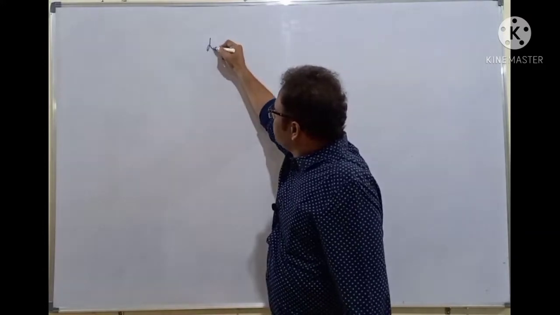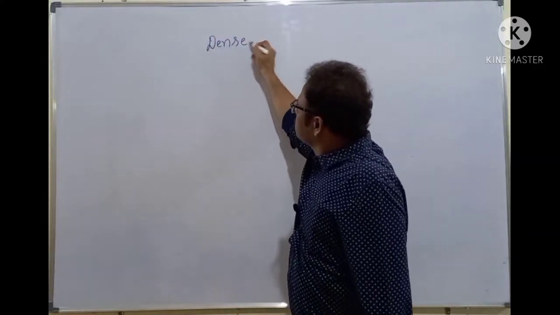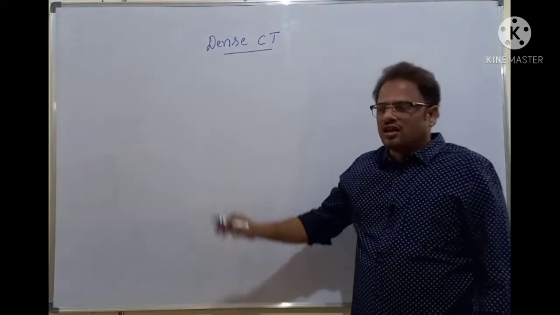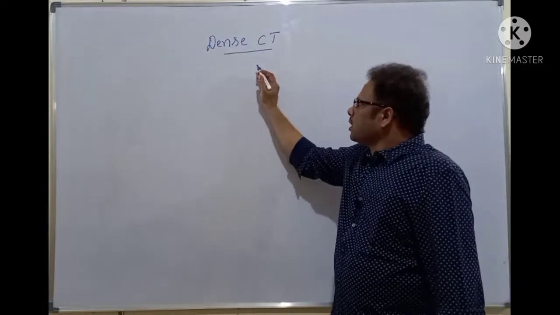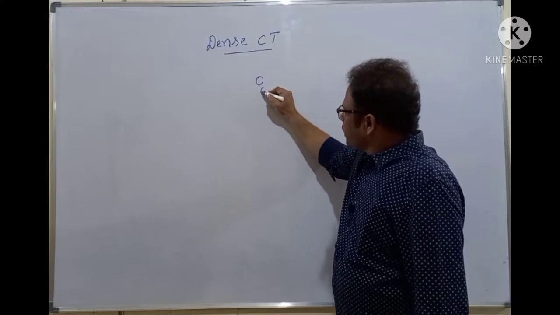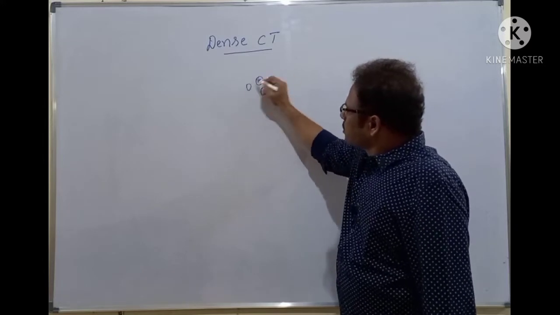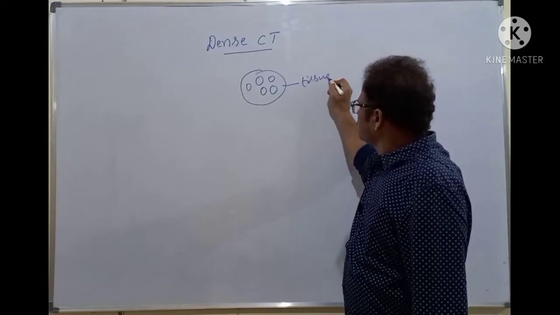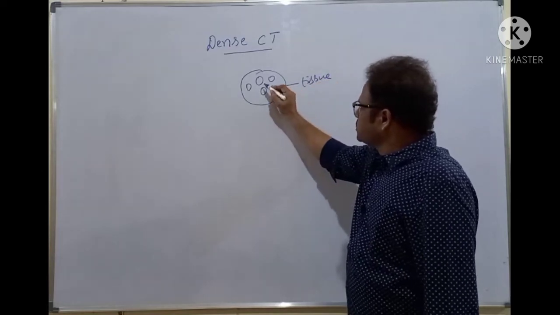So dense connective tissue. I am writing CT here, short form. Dense connective tissue. Cells form a tissue. For example, this is the tissue. These are the cells.